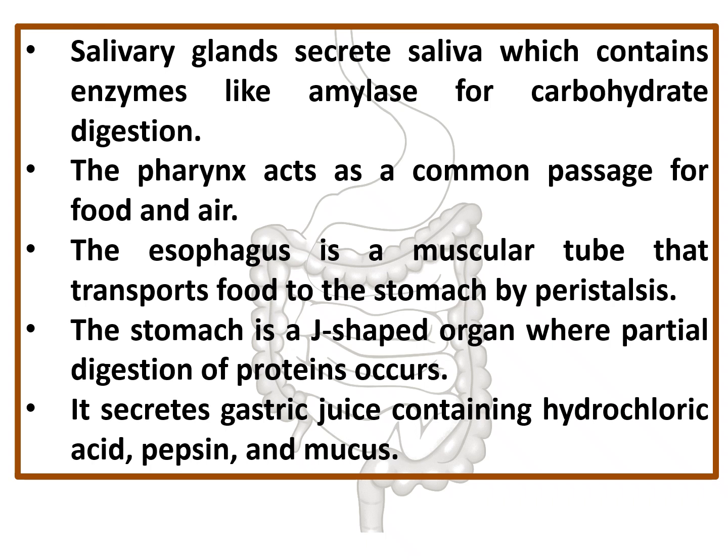The esophagus is a muscular tube that transports food to the stomach by a process called peristalsis. Hence, esophagus is also called the food pipe. Beneath that, the stomach is a J-shaped organ where partial digestion of the protein occurs. Inside the stomach, the gastric juice is secreted, and its components are hydrochloric acid, pepsin, and mucus.